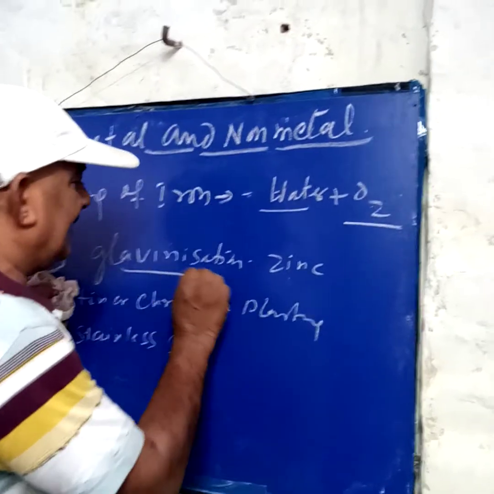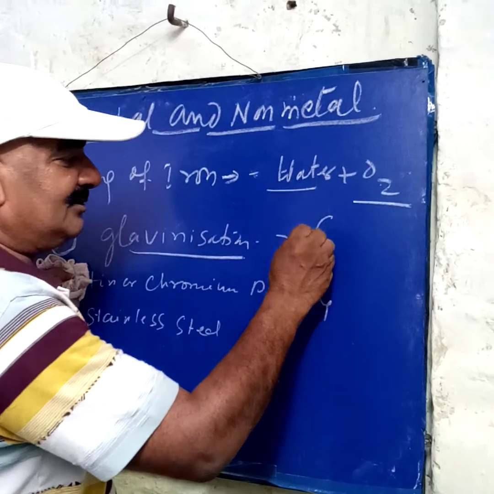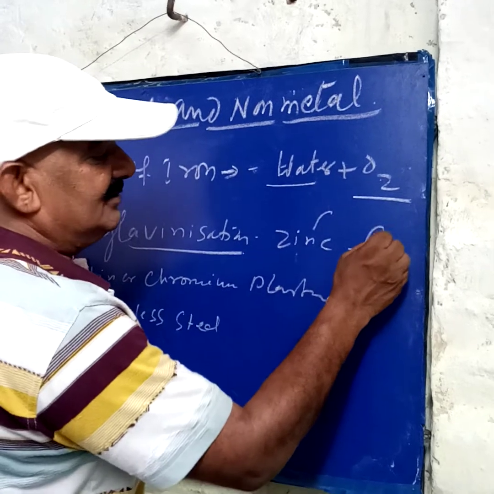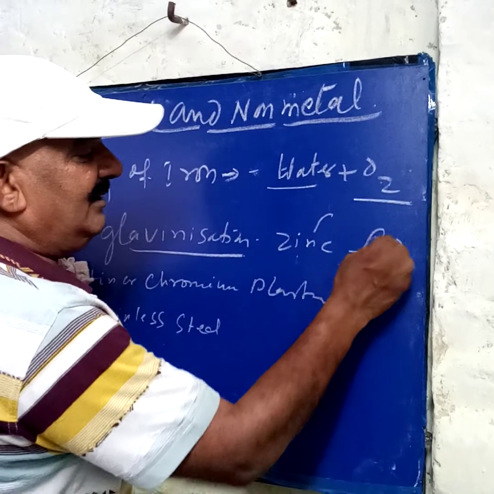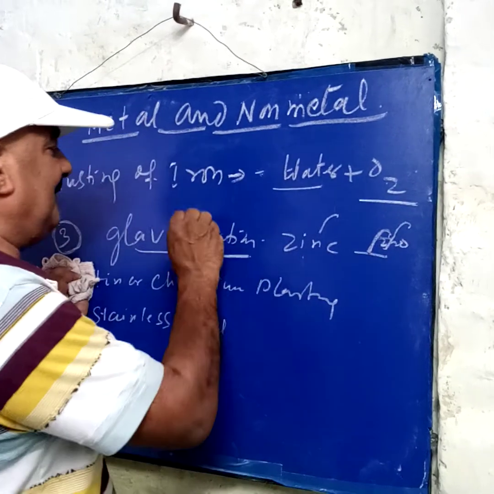Galvanization. What is the meaning of galvanization? We give a zinc coating. When the zinc coating is there, then what happens? Zinc reacts with the oxygen and makes zinc oxide. After that, what happens? They make one layer, and it does not react further with the oxygen. That's why galvanization is there.